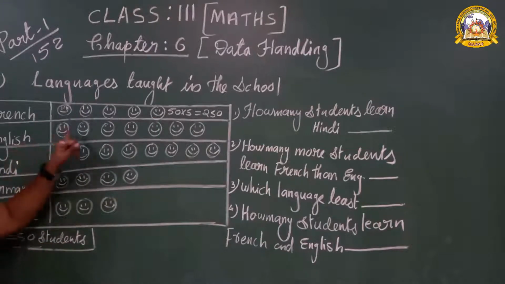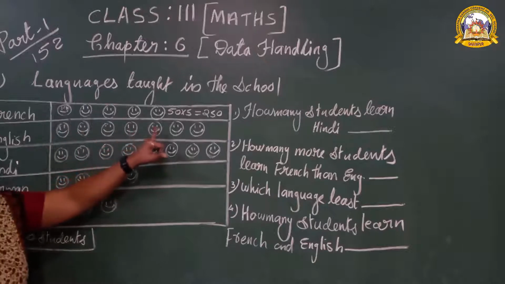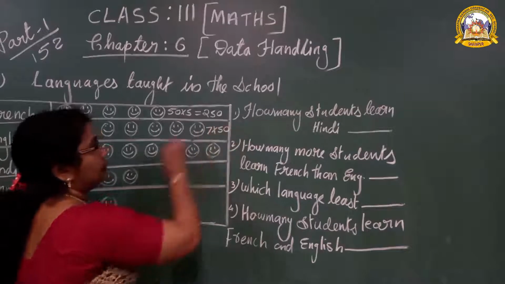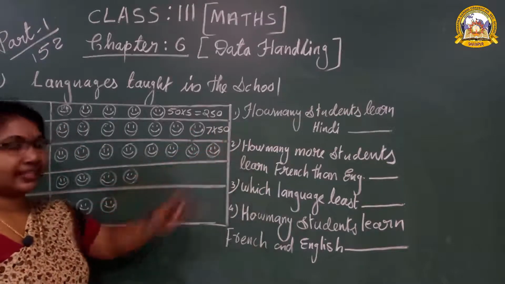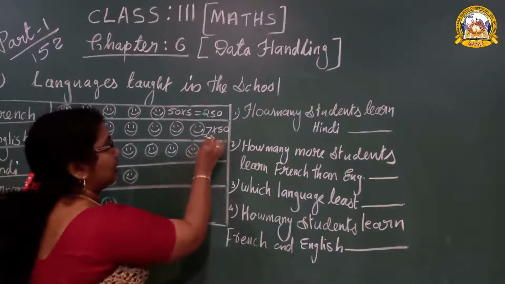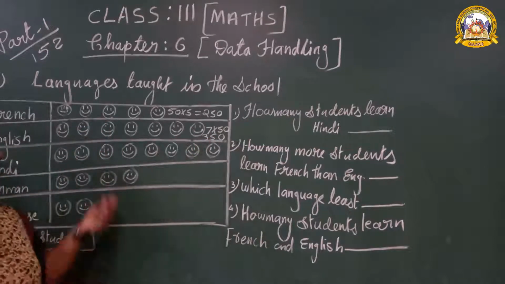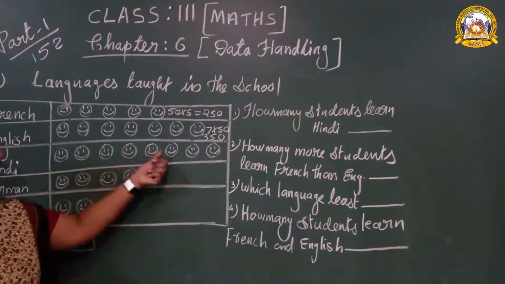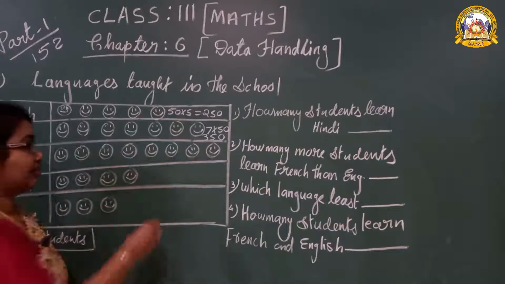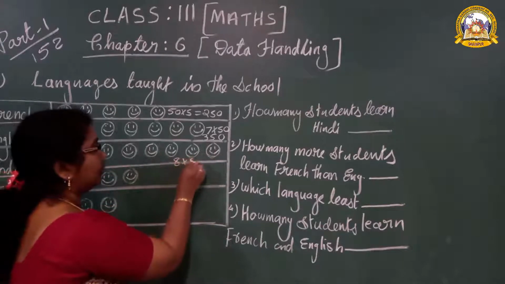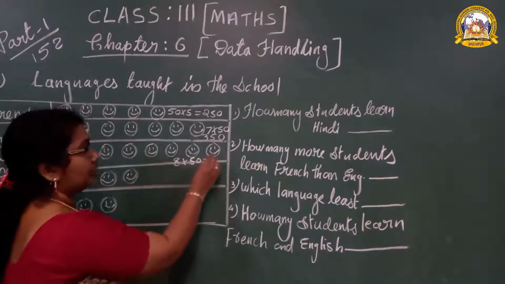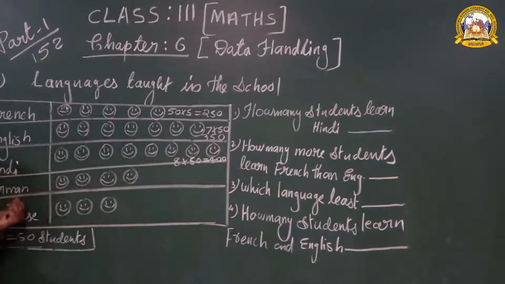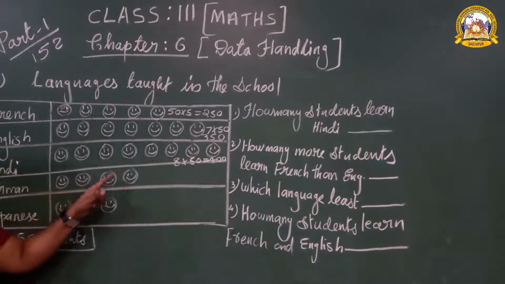Now English, 1, 2, 3, 4, 5, 6, 7. 7 multiplied by 50. You know 7 5s are 35. You should write 35, then add the 0. Now Hindi, 1, 2, 3, 4, 5, 6, 7, 8. That means 8 multiplied by 50. 8 5s are 40, then 400. Now see German, 1, 2, 3, 4.